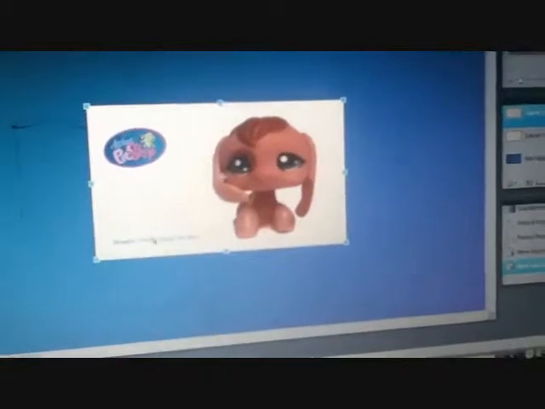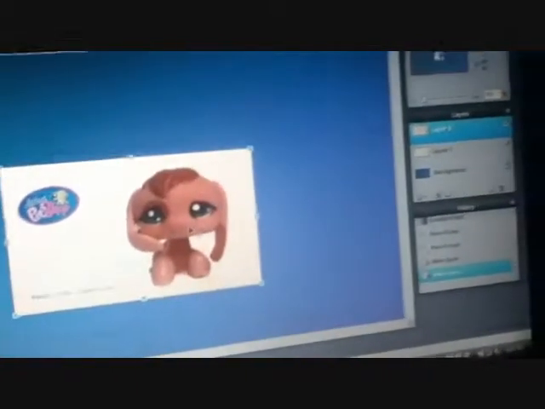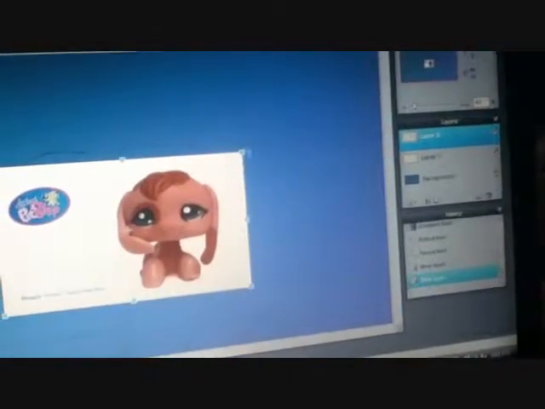Okay, so then you find it wherever you saved it. Hit open, and there it is. See how it looks kind of small? Well, you can hit edit, free transform, and make it bigger. Also, if you want to, you can get rid of that and this. It's going to be a little bit tricky. It's not that hard, but it looks a little bit awkward.